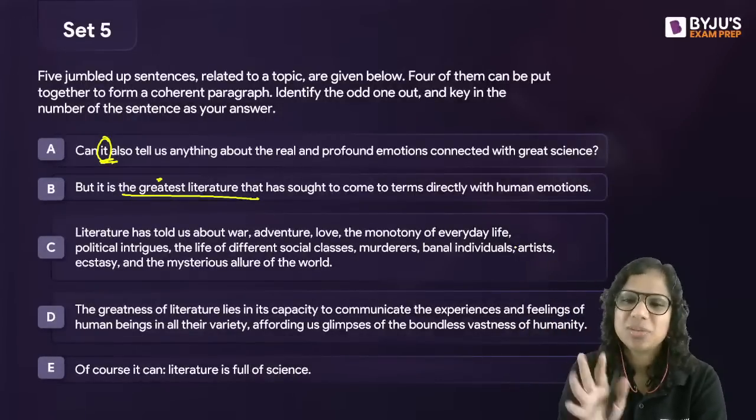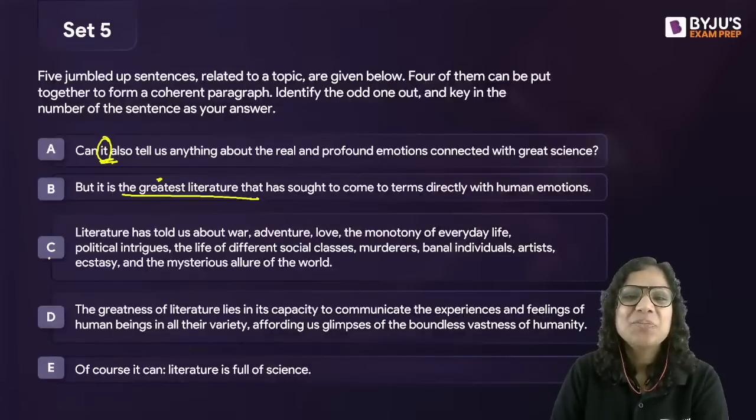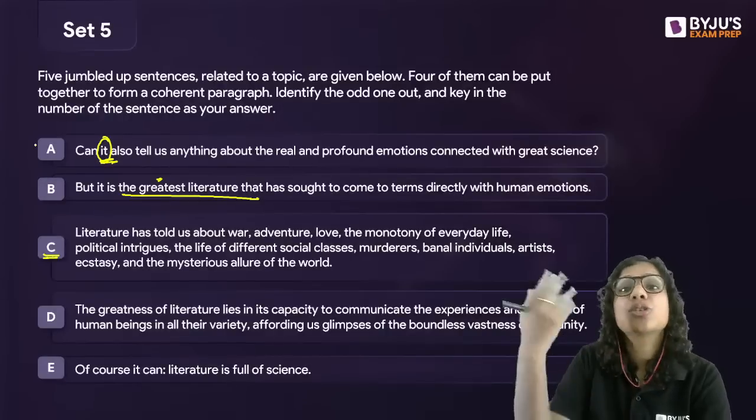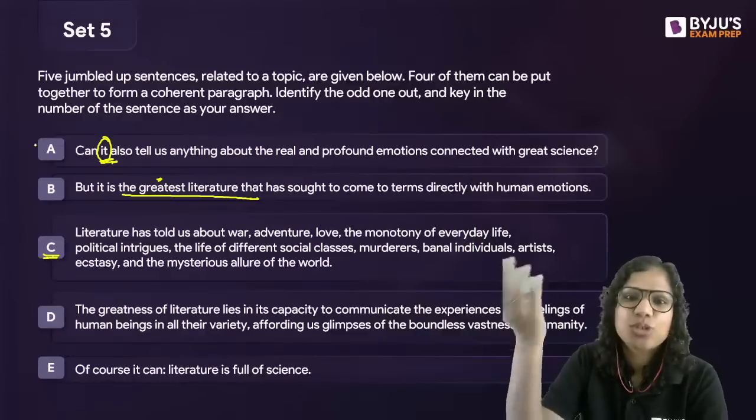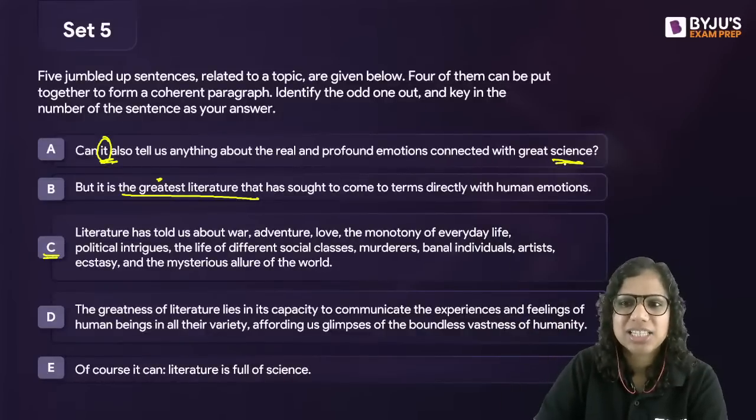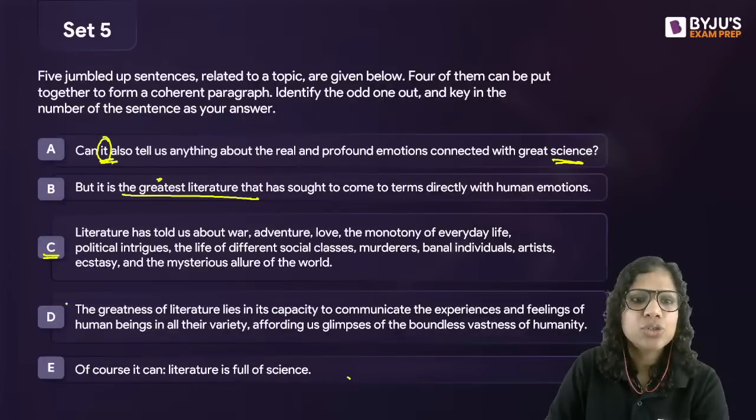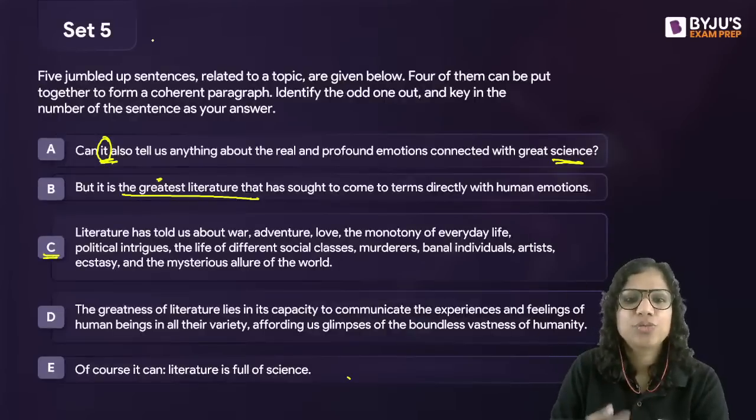Okay, literature has told us about a lot of things. So if you see, C is probably related to A. Can it also tell us? So, it has told us so much. Can it also tell us something about science? And then this says, of course, it can. Literature is full of science. So C, A, E, definitely they've become a part of the paragraph, right?